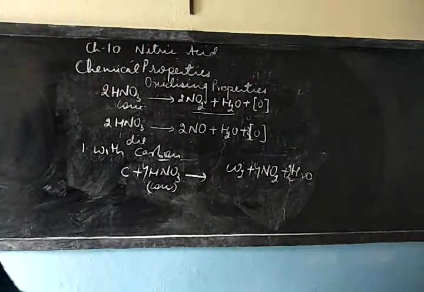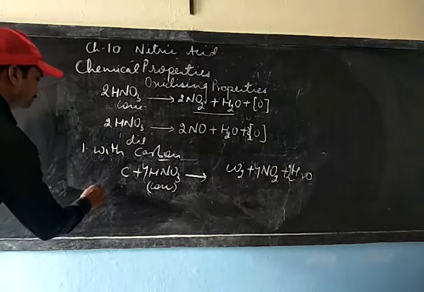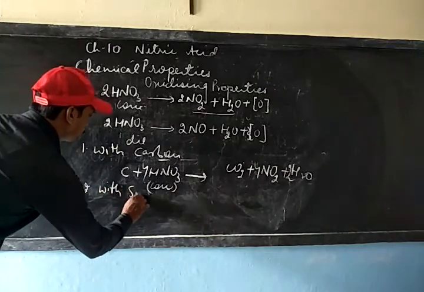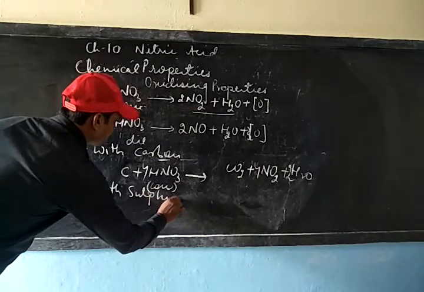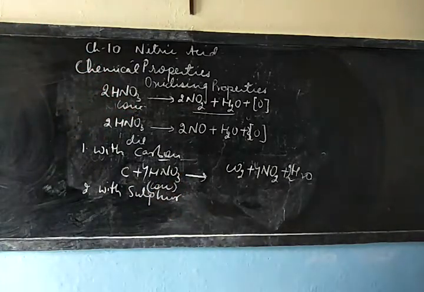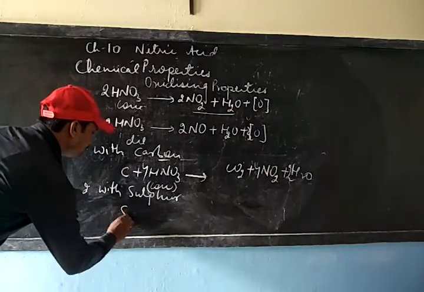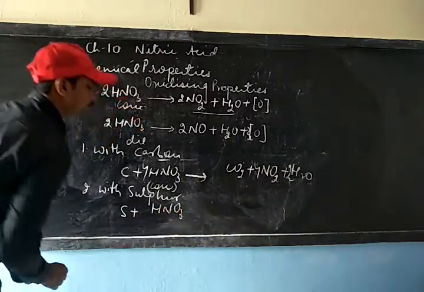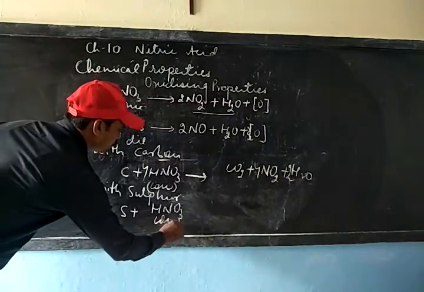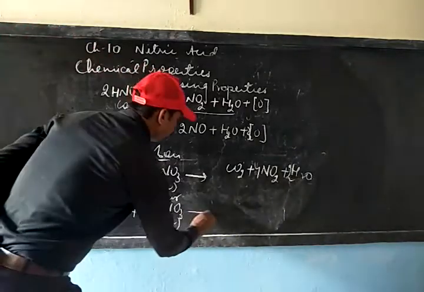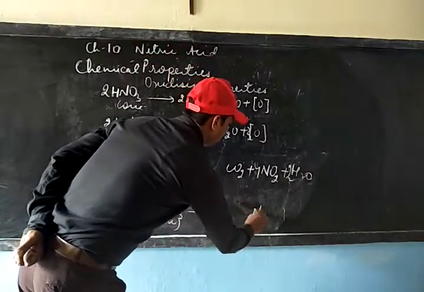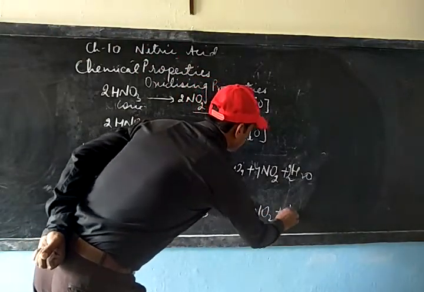Now we can see the reaction with sulfur. Nitric acid can also react with sulfur in the same manner. Again, you can see the two products will be common, where it can give NO2 and H2O.